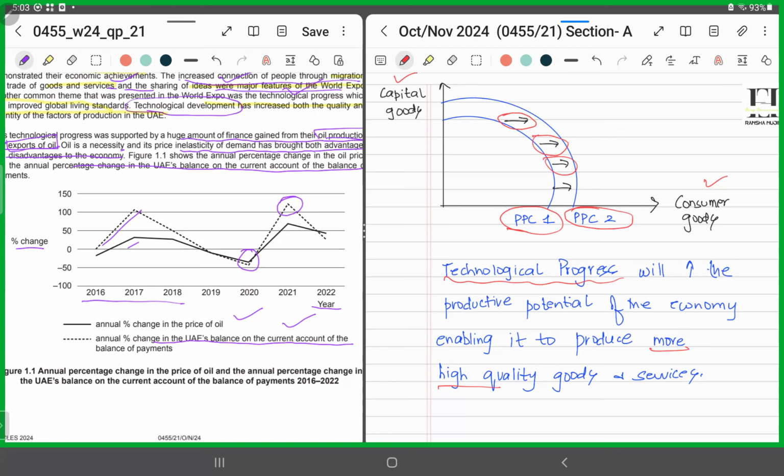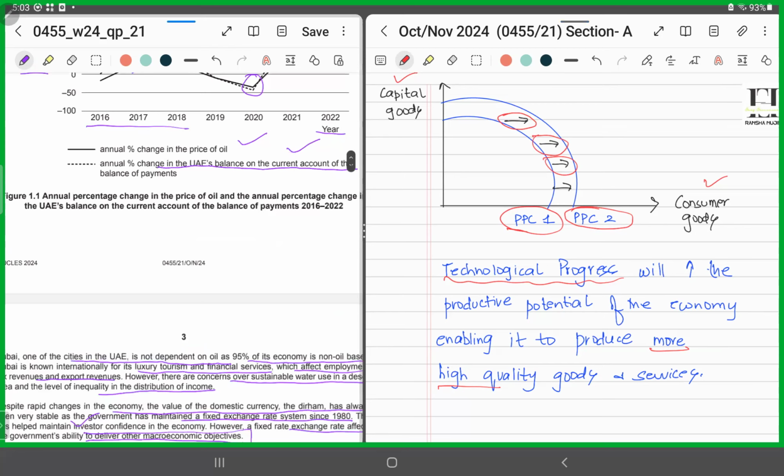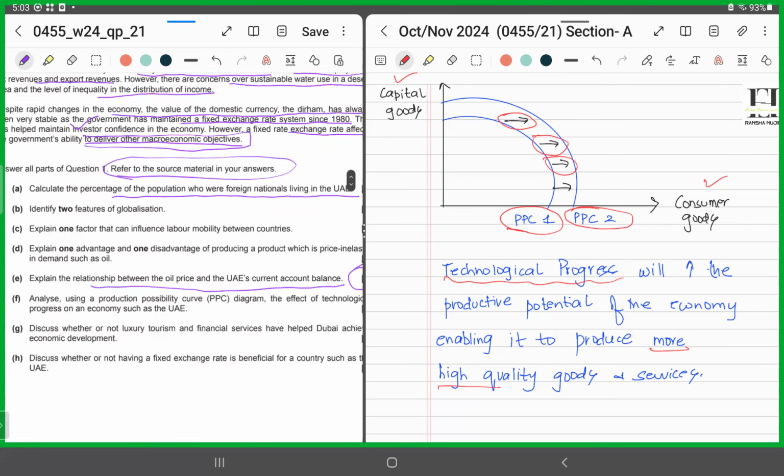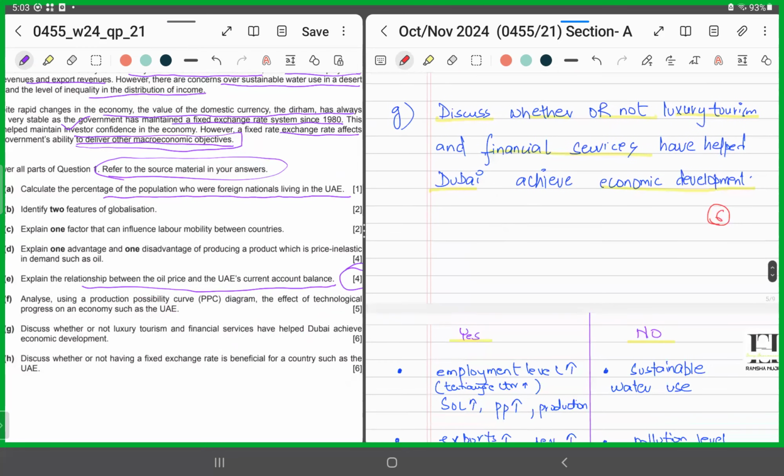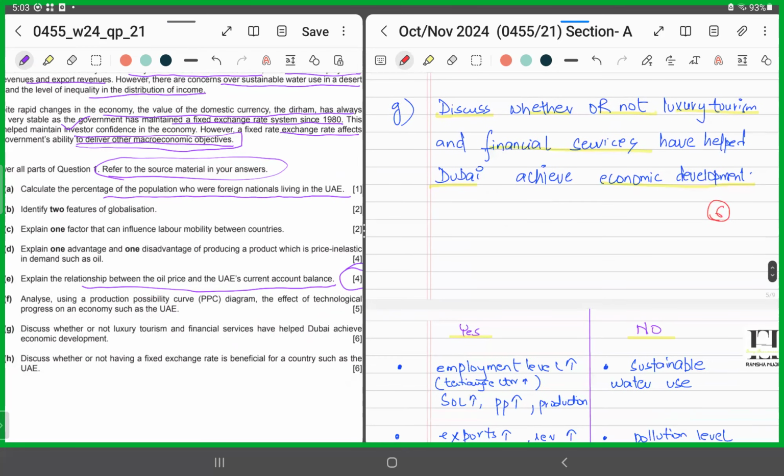All right. Moving forward. Part G. Now this is a discussed question. It's a 6-mark question. Again, I have told you several times that whenever there's a discussed question, you need to identify the key terms and present both the sides using chain and link analysis, a balanced argument followed by a conclusion, right? At least 4 points for each side, followed by a reasonable conclusion and a justification.